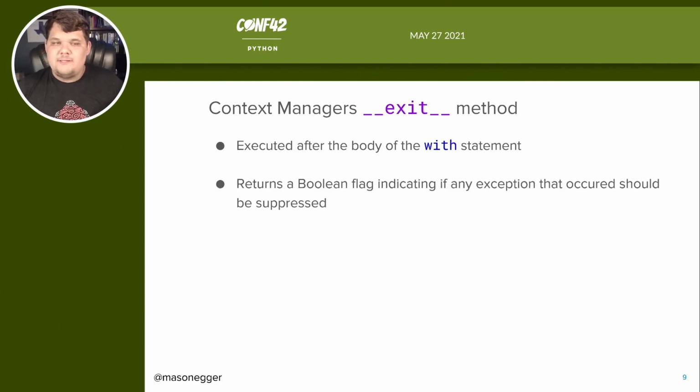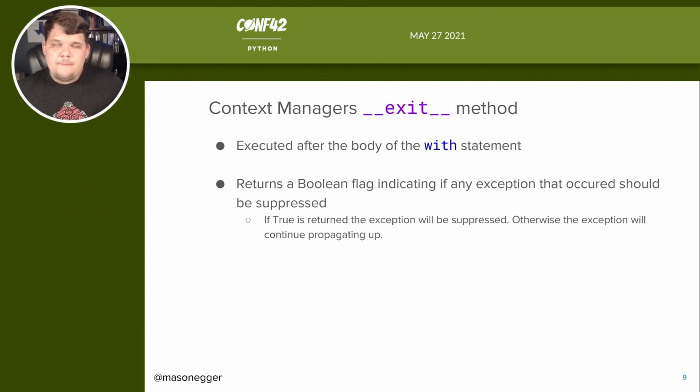This method returns a Boolean flag indicating if any exception that occurred should be suppressed. So maybe we don't actually want to raise the exception. Maybe we're using a file and the with block goes to close it, and the file doesn't close. This is kind of a problem, but is it a bigger problem than the entire program crashing? Do we want this little error that surfaces to basically stop execution? And that's where we get to choose.